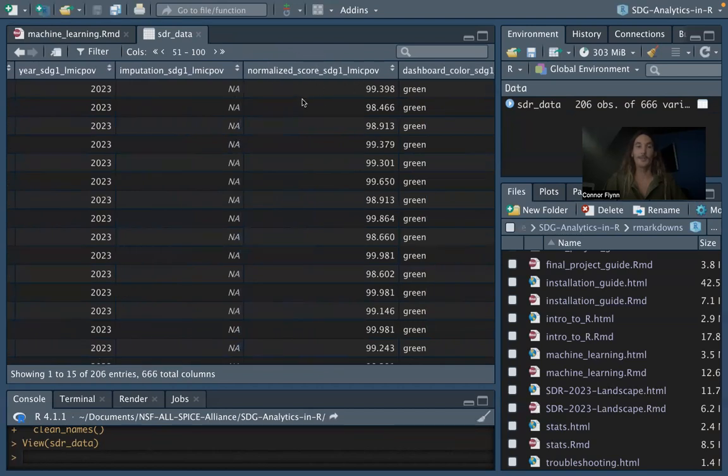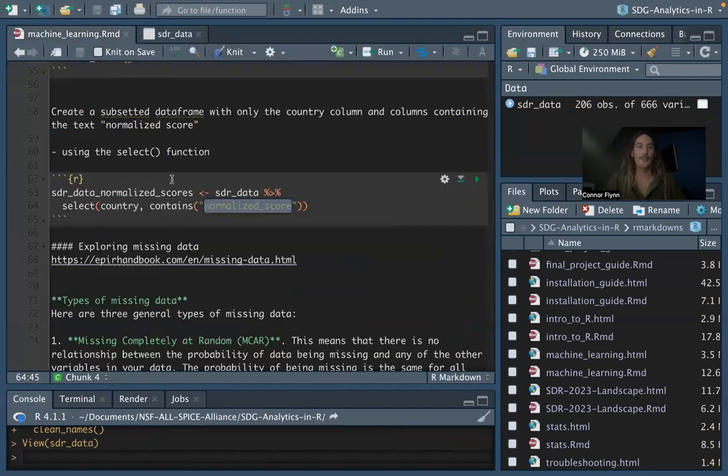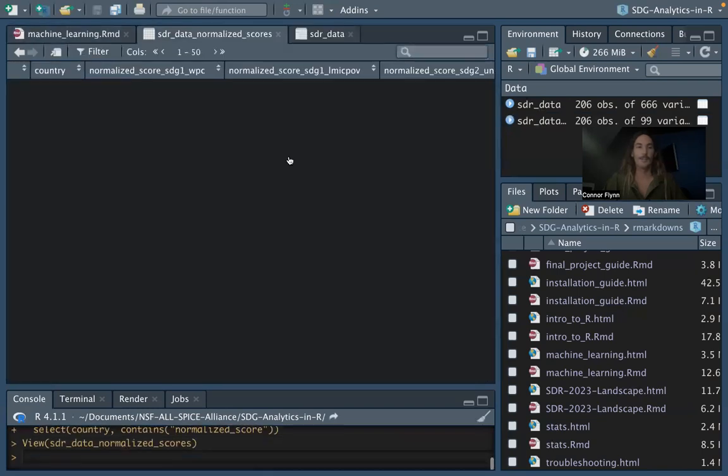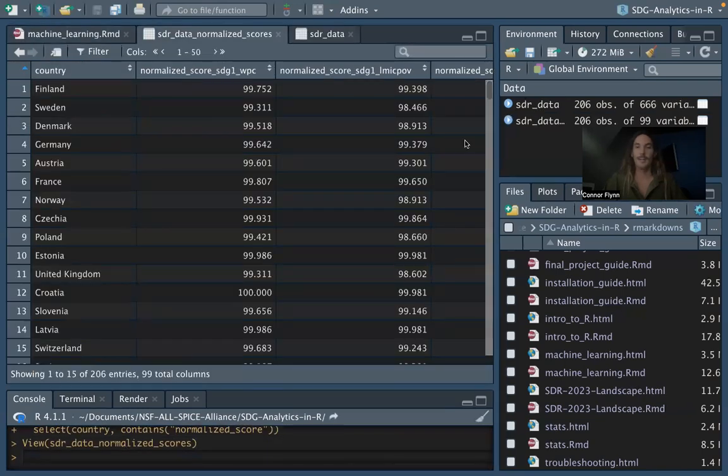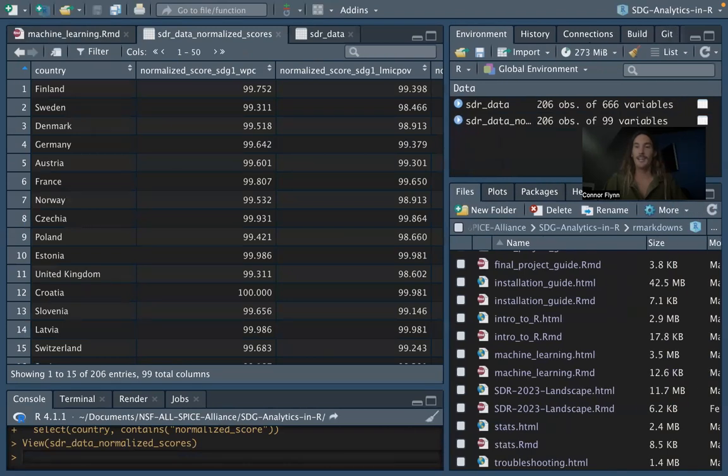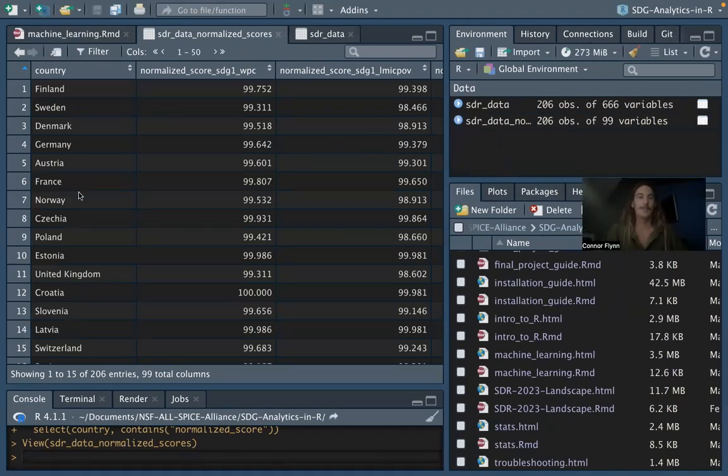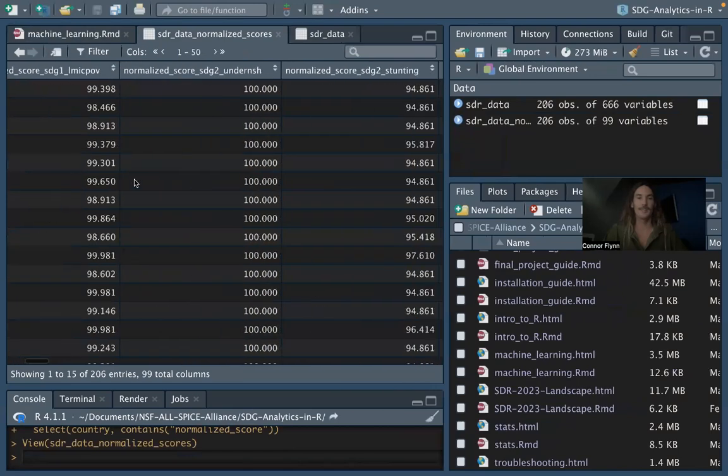So these are the columns that we're going to keep in this new data frame along with country. We'll keep the country column as well. So let's run that code. And here is SDR data, normalized scores. And so there are 99 variables, 98 normalized scores, and 1 country column. And that's what this looks like.